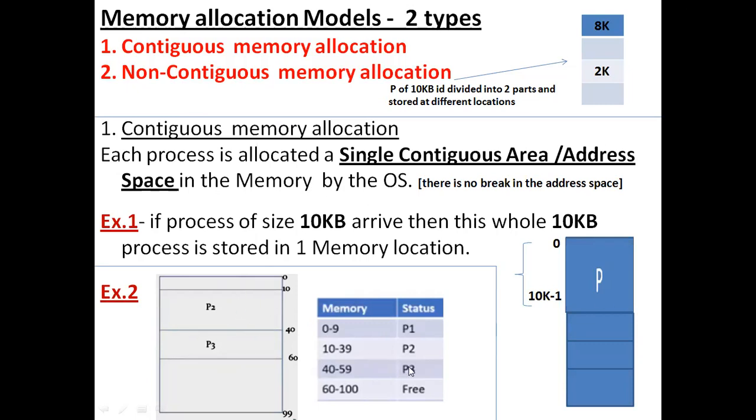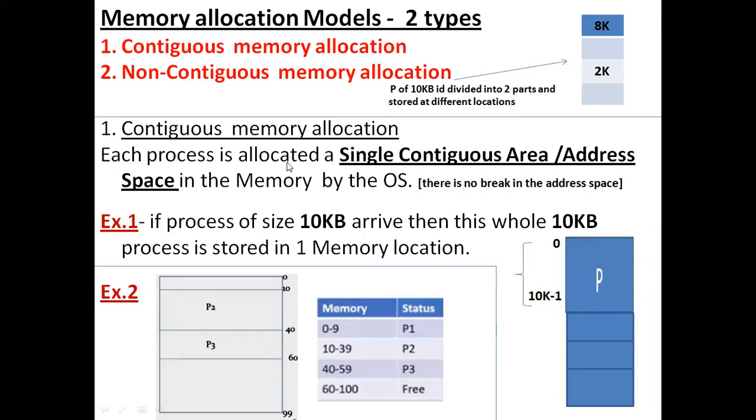For example, if a third process arrives and its size is 20 KB, or MB, whatever it is, the address space will be continuous in nature. Hence the locations will also be continuous, so for the single process P3, I need to assign continuous memory locations starting from 40 to 60.